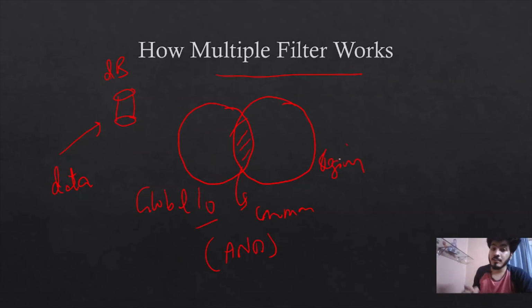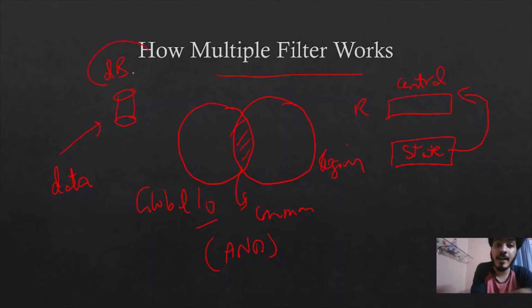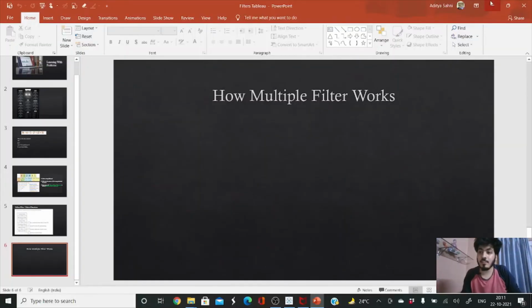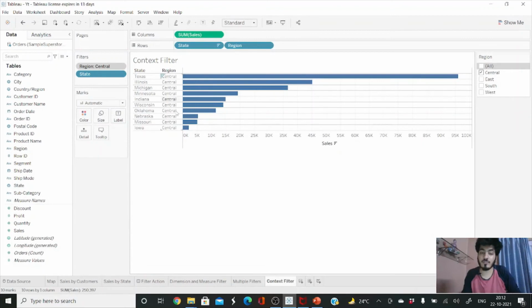So now what I have done is, I have applied the context filter. What the context filter will do is, it will create a new database which will contain only the data for the central region which we are selecting, and this was our state filter, and we have added our region filter to be the context filter. What it is doing is, it is checking the states from this database, not from the entire database. So it is checking only the central database and showing the result. So I hope you are clear with that. So this is how our context filter works.